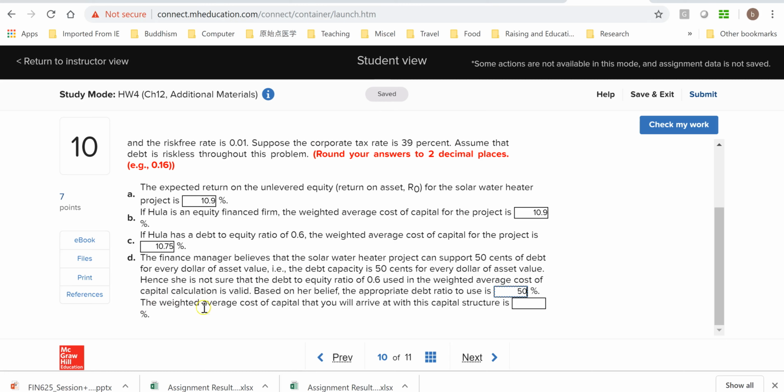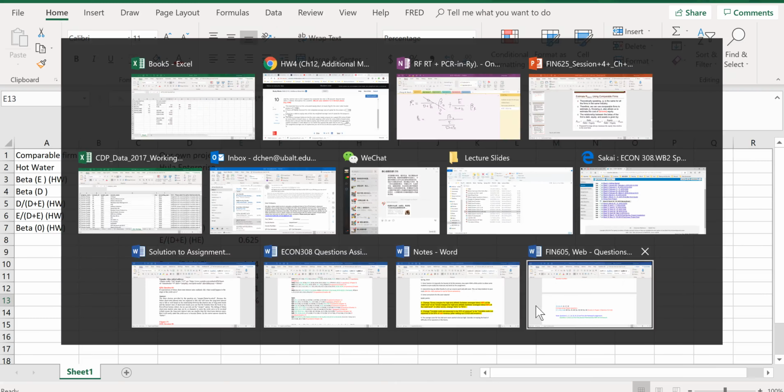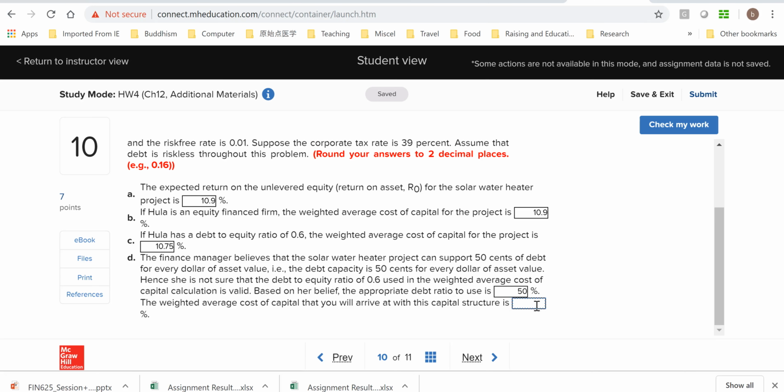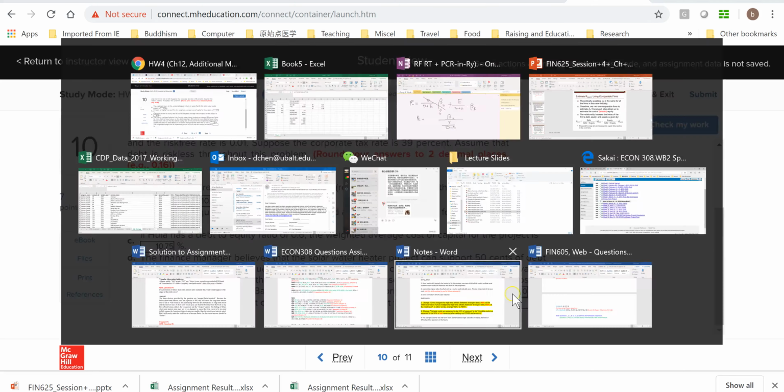And the weighted average cost of capital that you will arrive at with this capital structure is, so basically every other calculation will be the same, but the only thing that will change compared with part C is the capital structure.